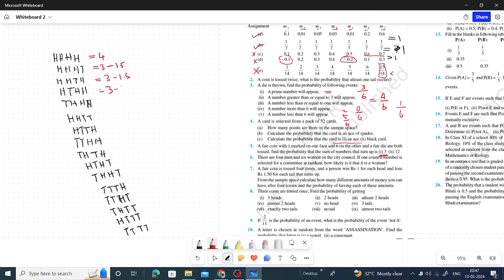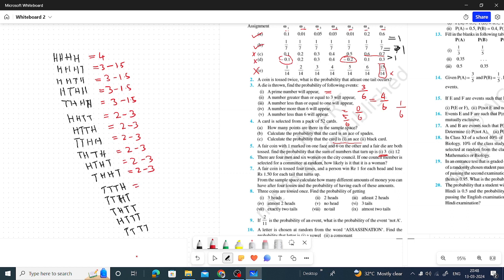And here 2 minus 3, because the price is decided like this: each H 2 and T minus 1.5, 2 times. So 2 minus 3, 2 minus 3, 2 minus 3, 2 minus 3.